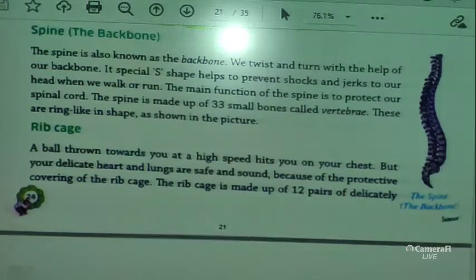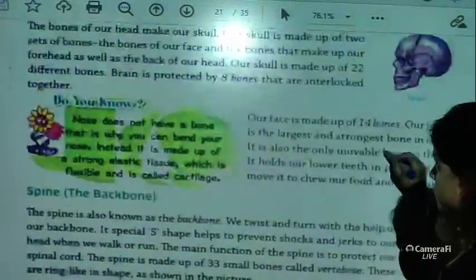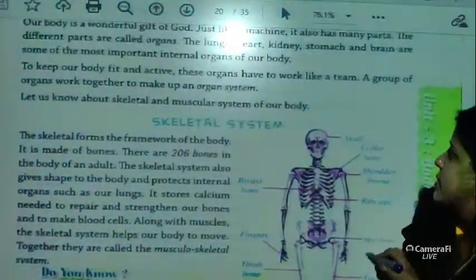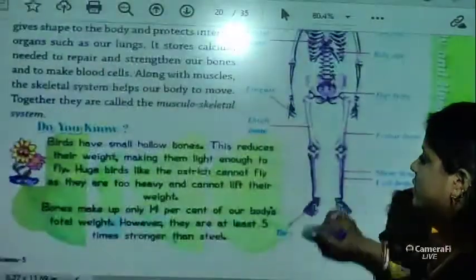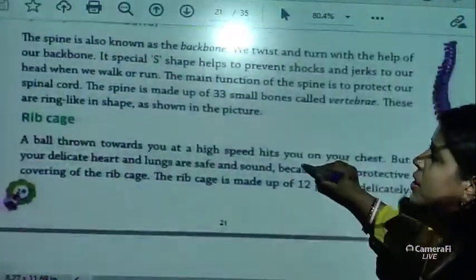So welcome to the second part of our skeletal and muscular system. In the second part, we will learn about the backbone and the rib cage, okay. In our first part, we learned about the skeletal system, the bones, and the skull, and today we will learn about the spine.